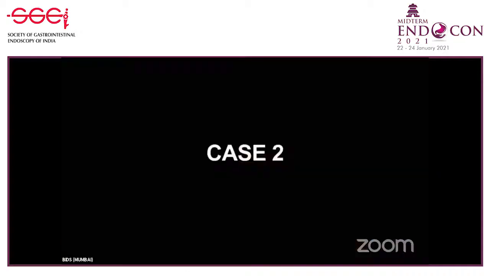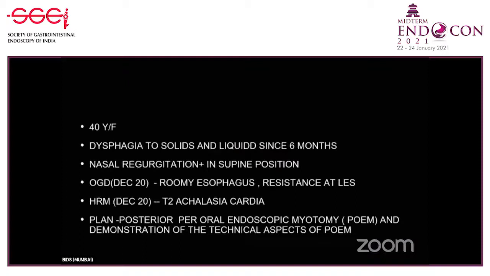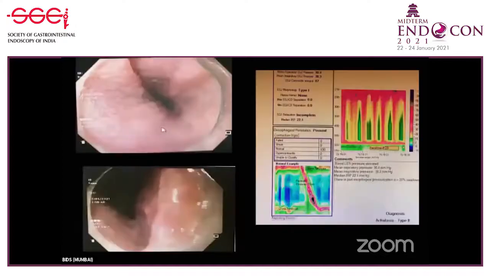So we move on to the next room. So we have the second case. This is a 40-year-old female who's presented with a 3-month history of dysphagia to both solids and liquids, along with nasal regurgitation. We underwent an endoscopy last year, December, which showed a dilated esophagus with a mild resistance at the LES for scope passage. A manometry showed a type 2 achalasia. So the patient is now planned for a POEM procedure with a detailed description of the technical aspects of it.